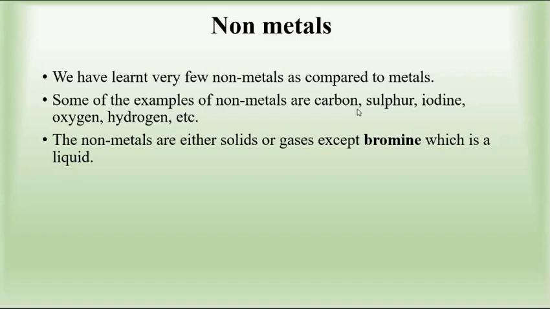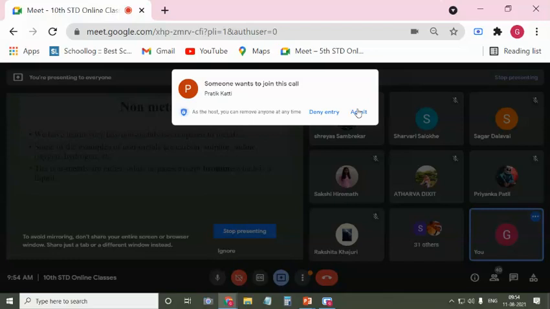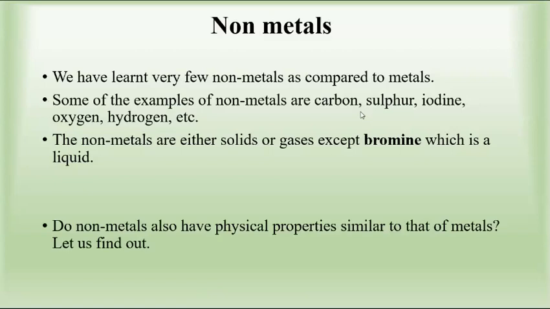Mercury is a metal which is liquid at room temperature, and it is used in the thermometer. Very good. These are like your NEET questions, or in competitive exams they will ask you to name the metal which is liquid in state and name the non-metal which is liquid in state. At that time, you have to be sure about it. So these are exceptions.